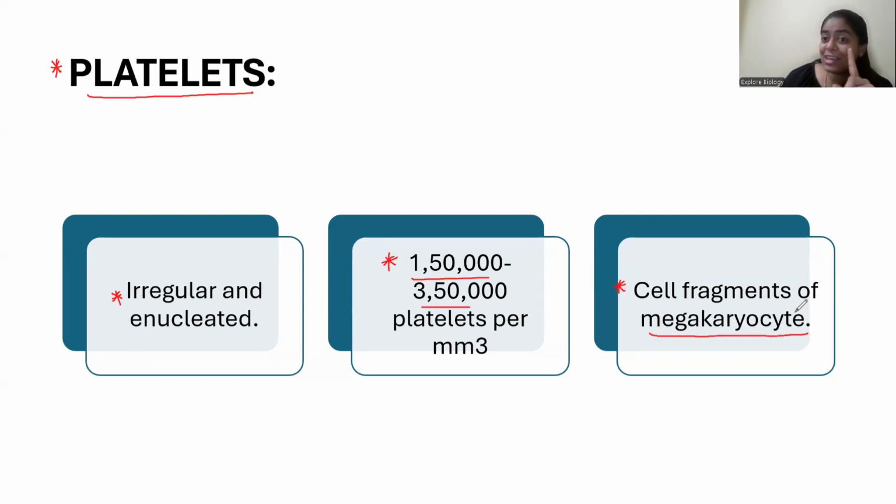Like I said, karyocyte. Cyte is a cell, but this cell has undergone fragmentation. So these are what? These are fragments, not a complete cell. So that's why we are not using it as cyte. Okay.